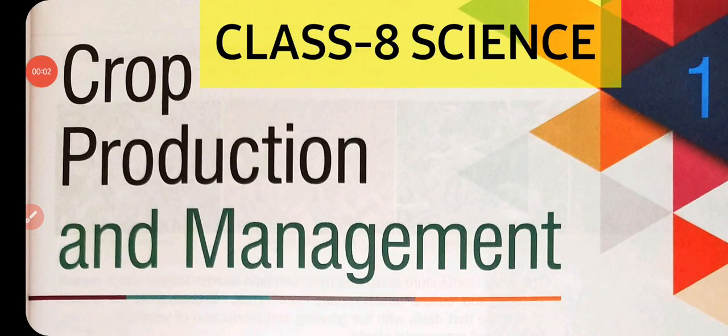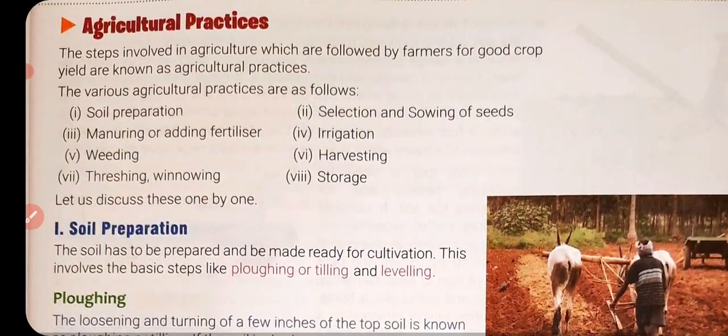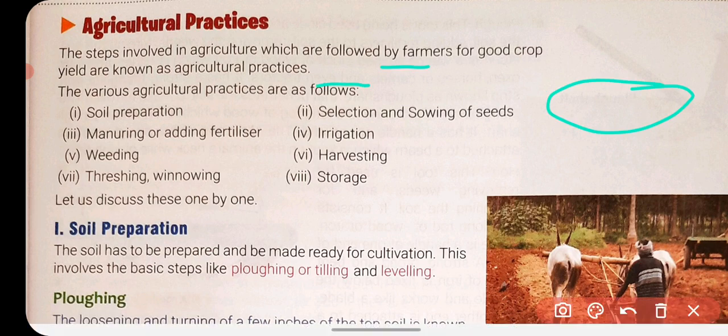Hello students, this is another video of class 8 science chapter 1, crop production and management. Here we are studying about the agricultural practices, and as you know there are so many steps involved in the agricultural practices. In the earlier videos we had discussed soil preparation, selection and sowing of the seeds, and now in this video we are going to discuss manuring or adding fertilizer.